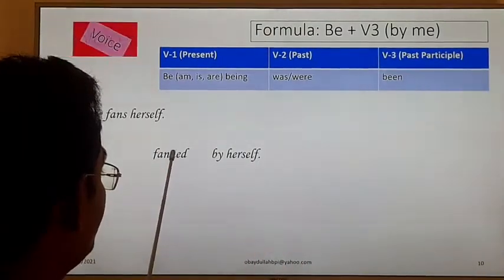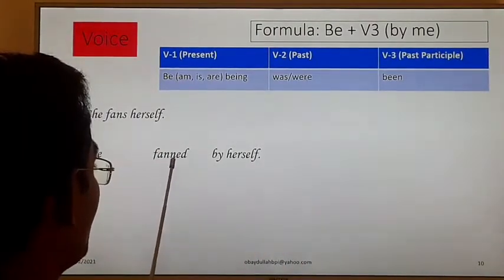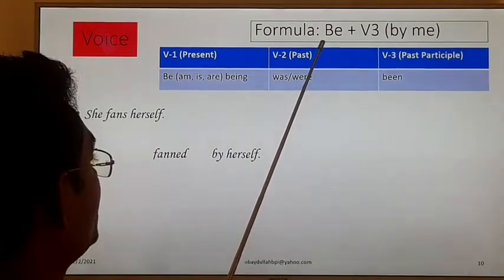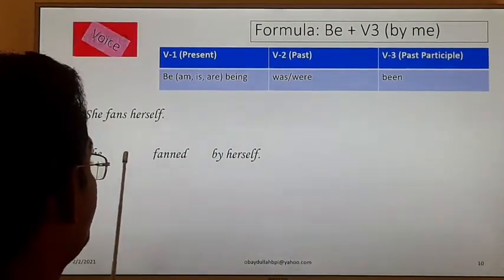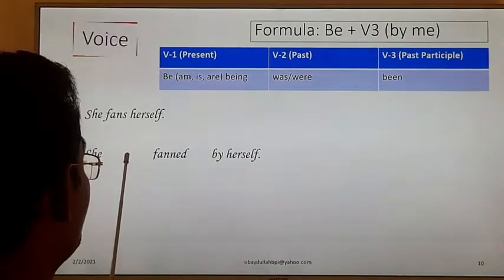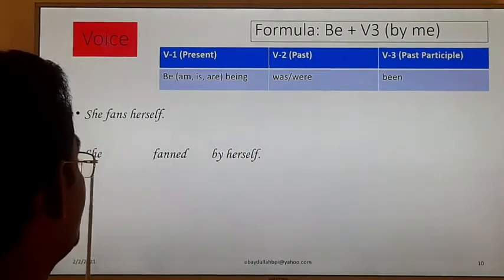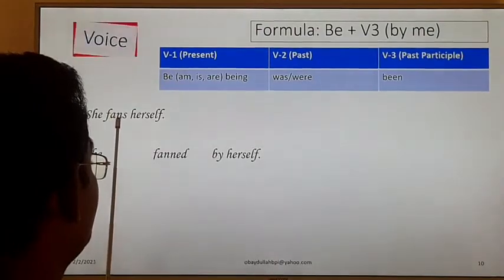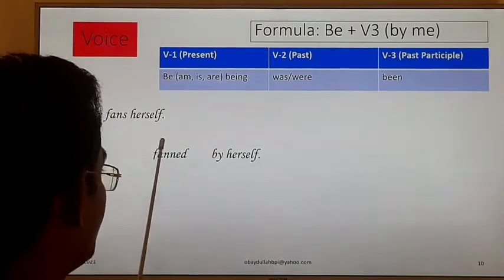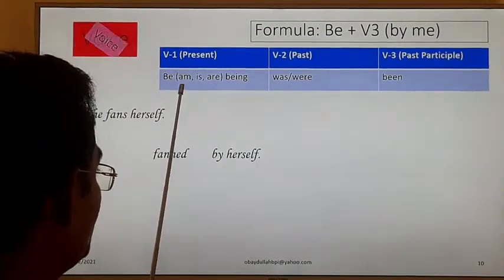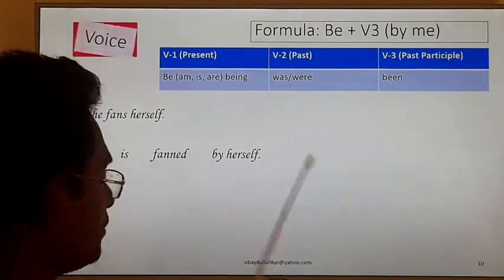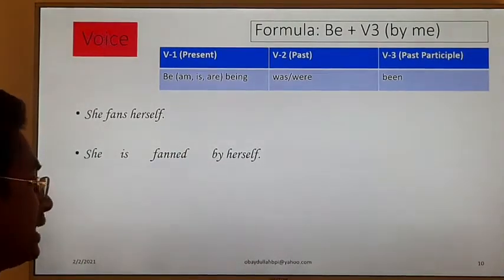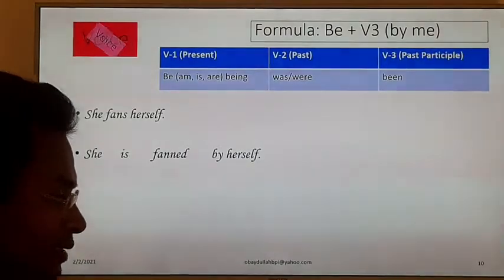So verb number 3 is fanned, and before this verb we have to take the help of be verb, and this be verb we have to use by matching with subject. It will be she. Fans is the present form, that is why I have to take the help of be verb from verb number 1, is, okay. She is fanned by herself. Clear?